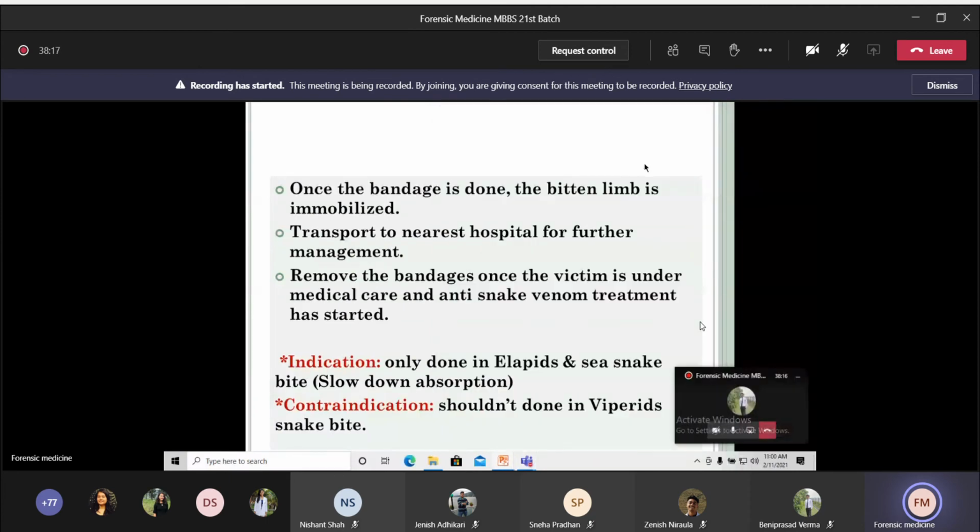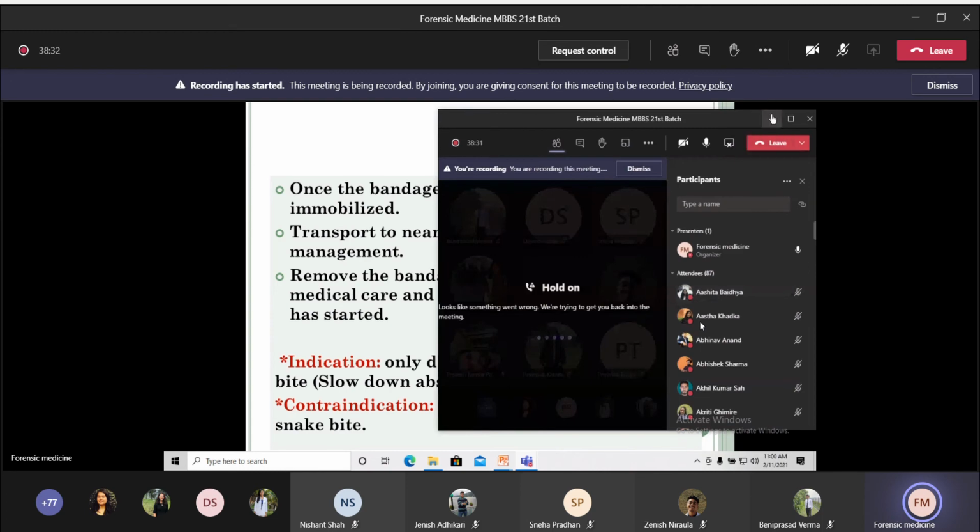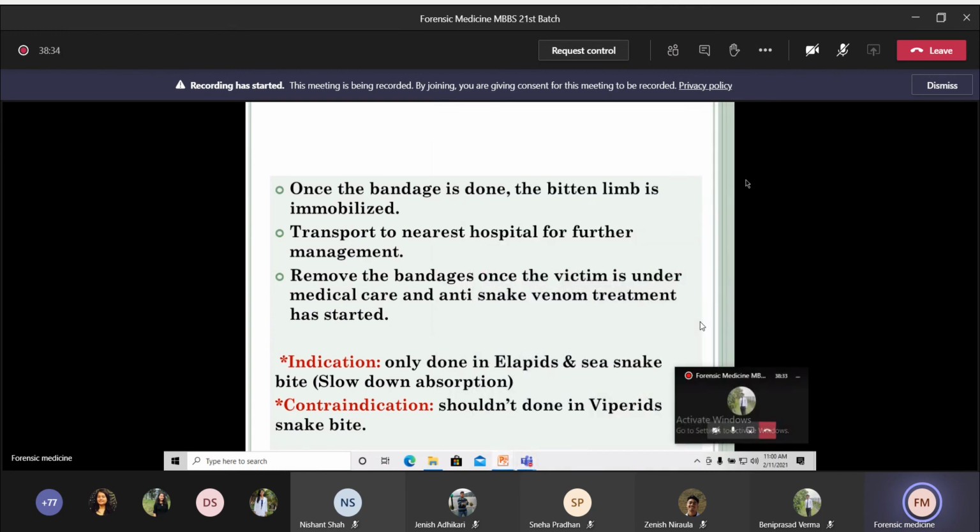And the indication of this pressure immobilization is that it should be done only in cases of elapid snake bite. The reason is it will slow down the absorption of venom, whereas in the case of vipers, it is contraindicated. So pressure immobilization should not be done in case of viper bites.